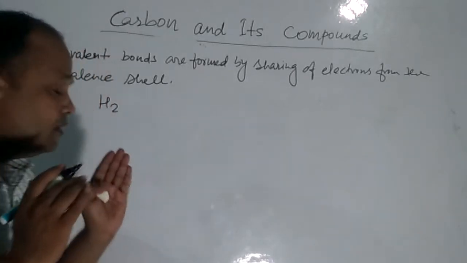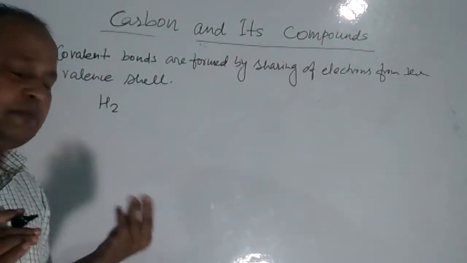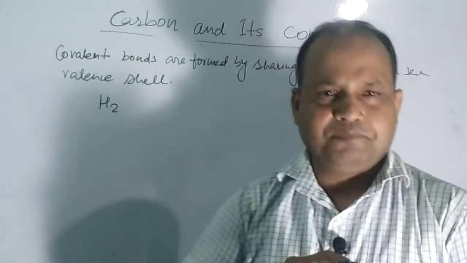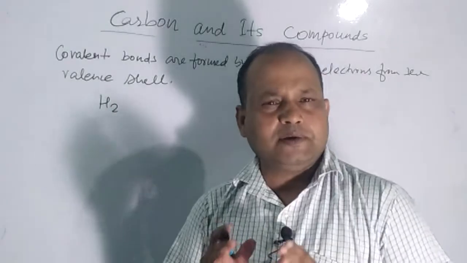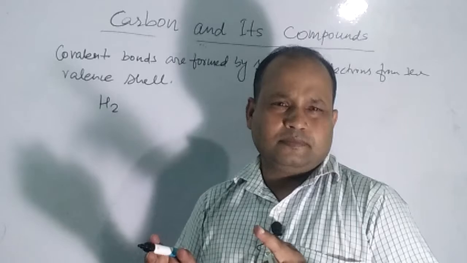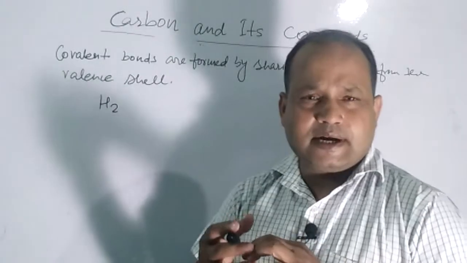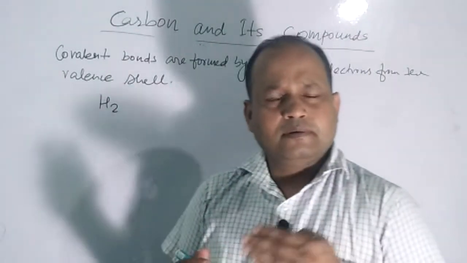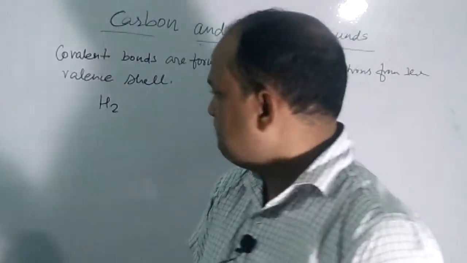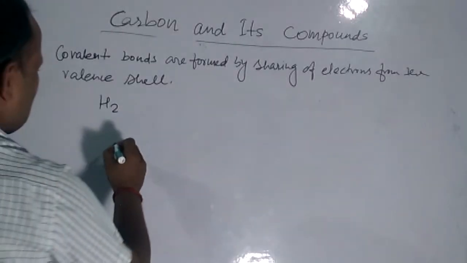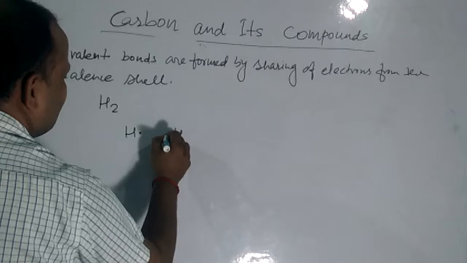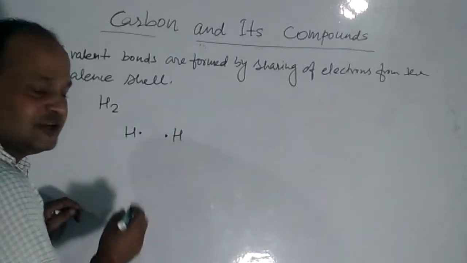How will the covalent bond form? You have already studied in an earlier class, in class 9, that covalent bonds are found between atoms of nonmetals. Nonmetals share electrons because they have a tendency of gaining and sharing. Now, hydrogen has valence electron 1. Another hydrogen atom also has valence electron 1.